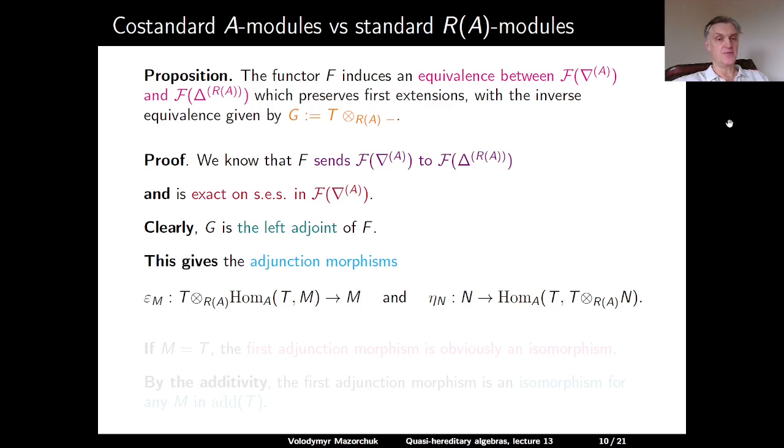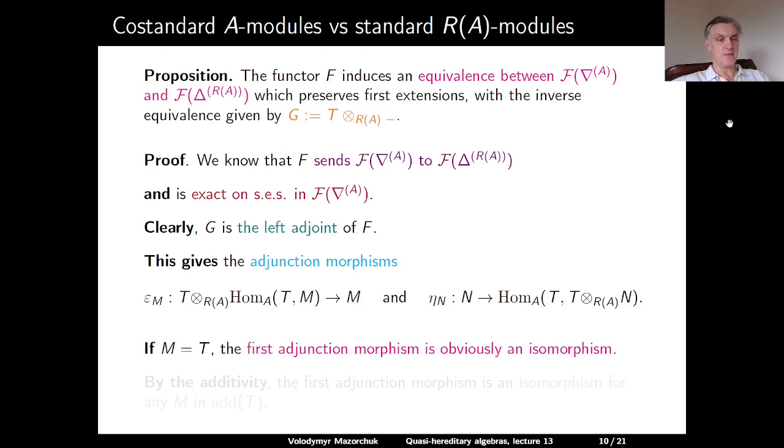So in particular, for a module M in F(∇) of A, ε evaluated at M is a morphism from T ⊗_{R(A)} Hom_A(T, M) to M, and η is a morphism from N to Hom_A(T, T ⊗_{R(A)} N). So here N is a module in F(Δ) for R(A).